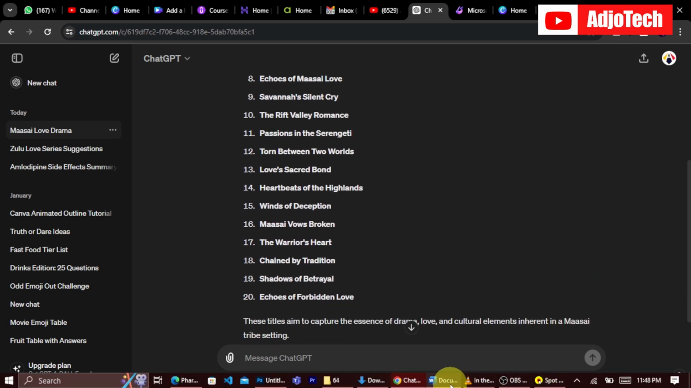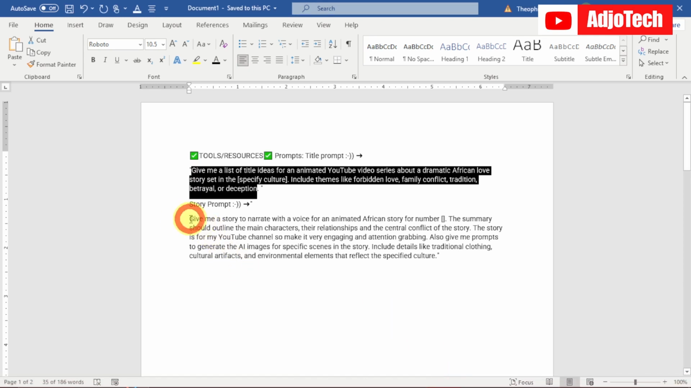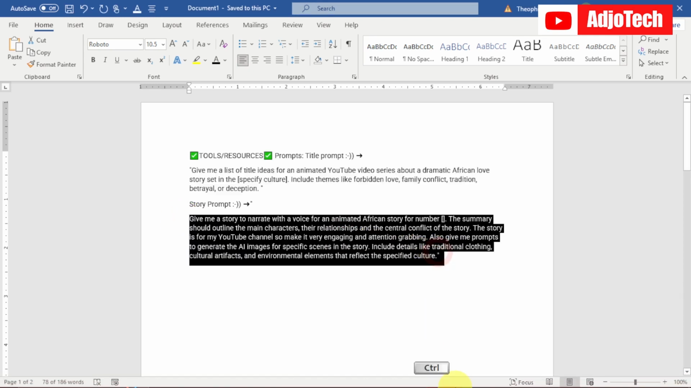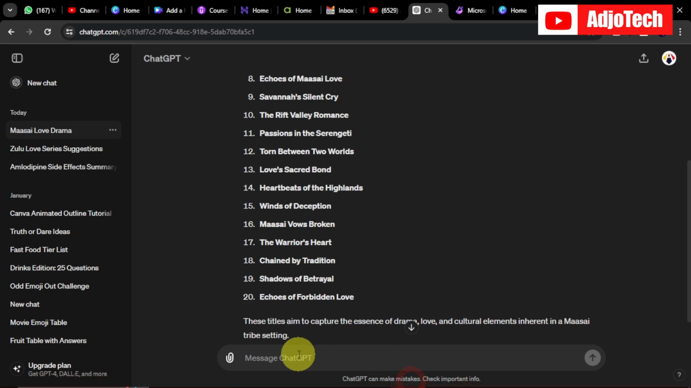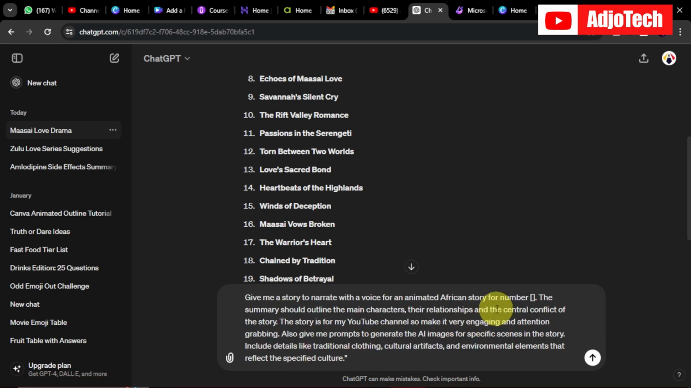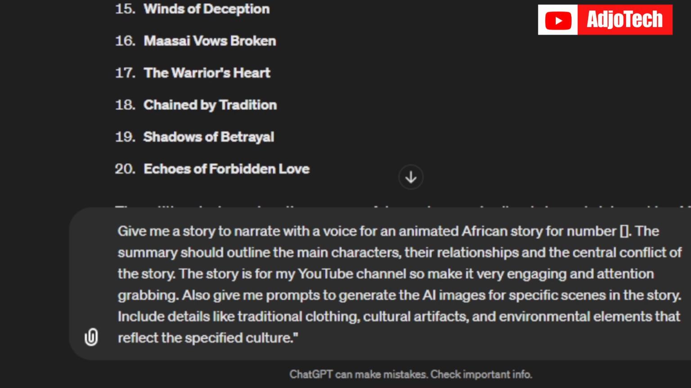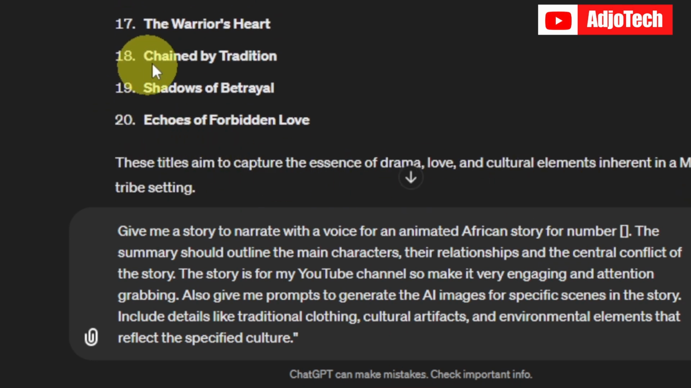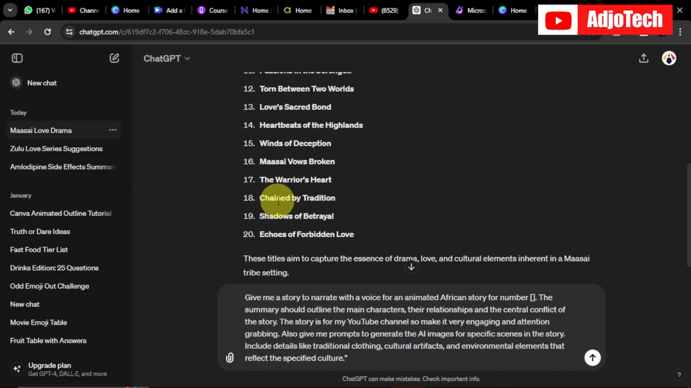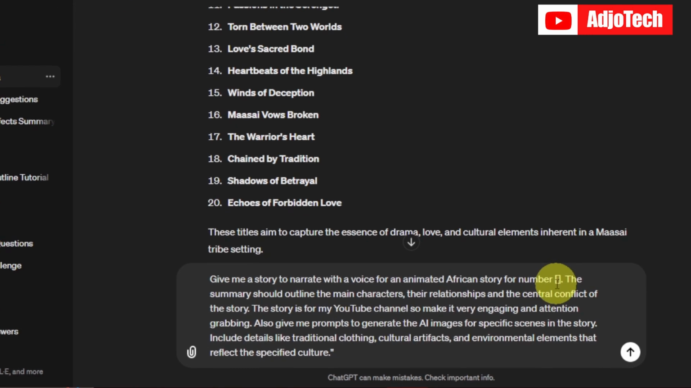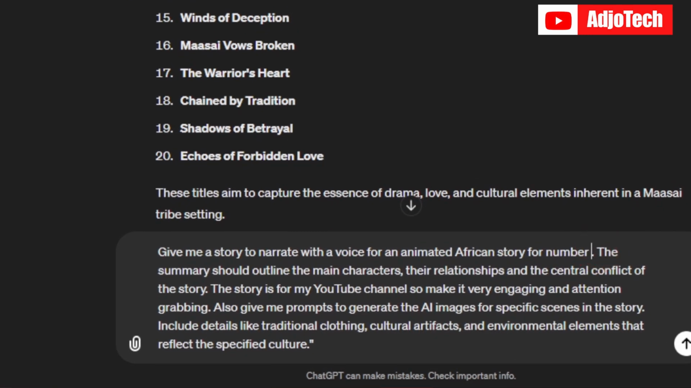We have the next prompt. The next prompt is going to write the story for us, so you can just copy the next prompt, which is in the description. So I'm going to paste the next prompt here, and then I'm going to indicate the number I want to use to generate the story. So we have Chained by Tradition, we have Warrior's Heart, we have Maasai Vows Broken, then Winds of Deception. There are so many over here. So here I can just indicate the number I want to use for this prompt. I can just go ahead and select number 16, I'm going to use number 16 here, and then just go ahead.